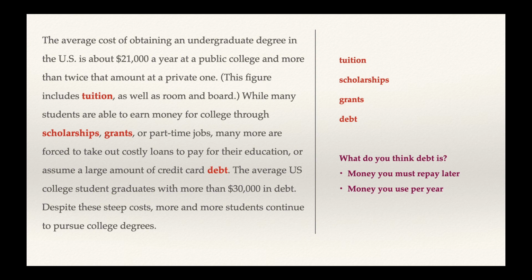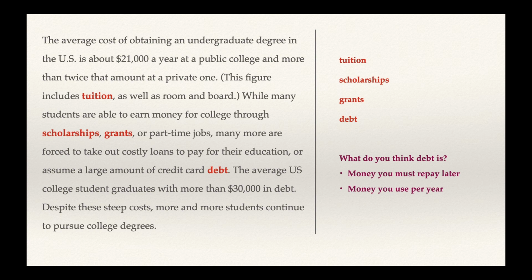Tuition is how much you pay for classes, as well as room and board, as well as means also. And then room and board is kind of a phrase put together. We talked about boarding schools earlier, and boarding schools are places where you live and eat while you go to school. So when we say the phrase room and board, we also mean how we live and how we eat. Then we learn that students can make money, they can earn money for college through scholarships, grants, or part-time jobs. So we know what jobs are, but scholarships and grants are other ways for students to make money for school.